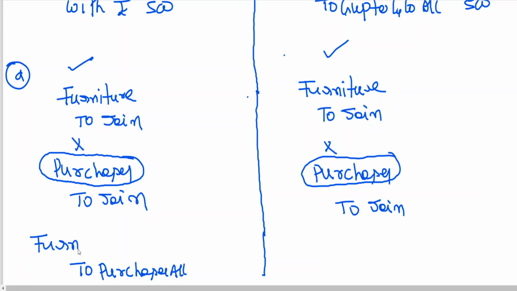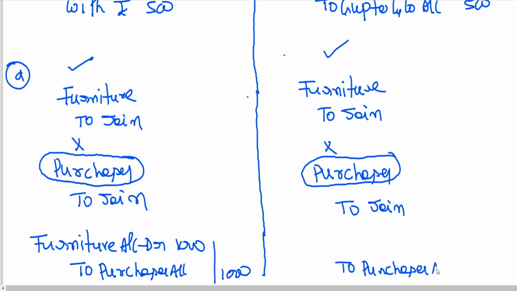Furniture account. Furniture account to purchases, 1000 rupees. The furniture account is debited and the purchase account is credited.